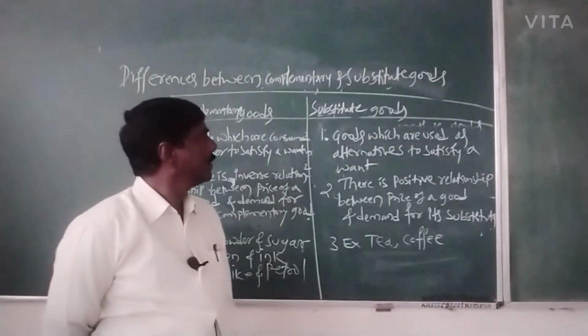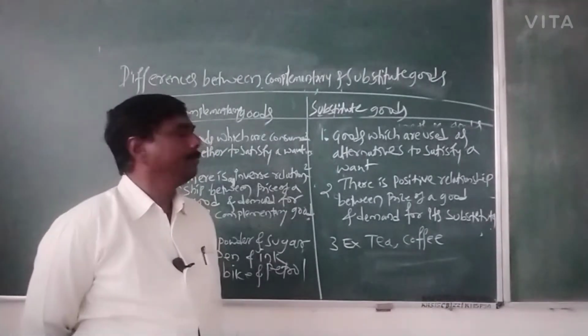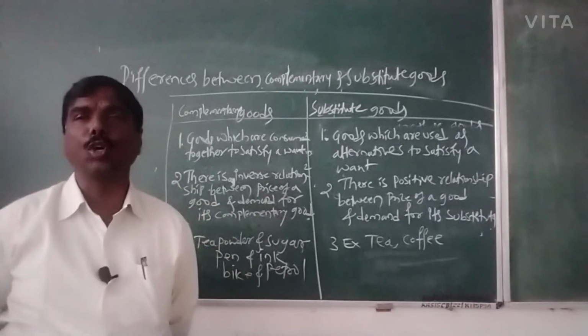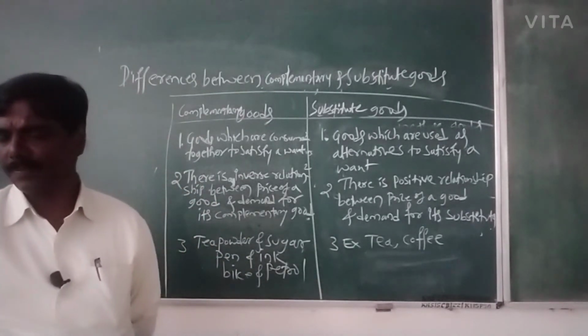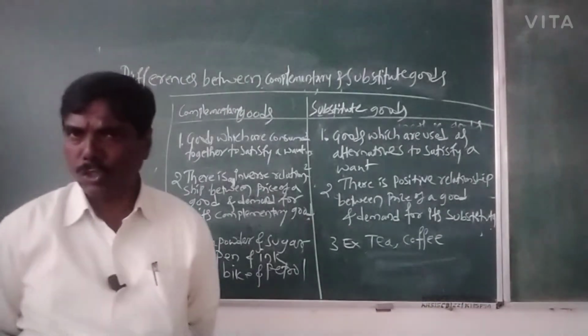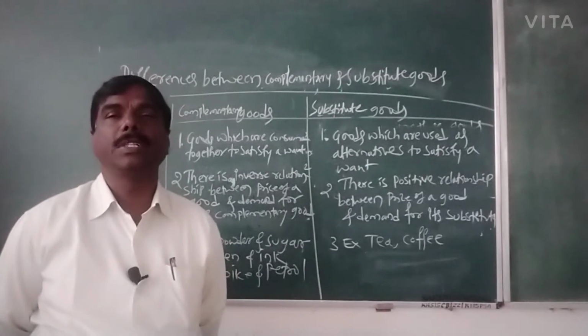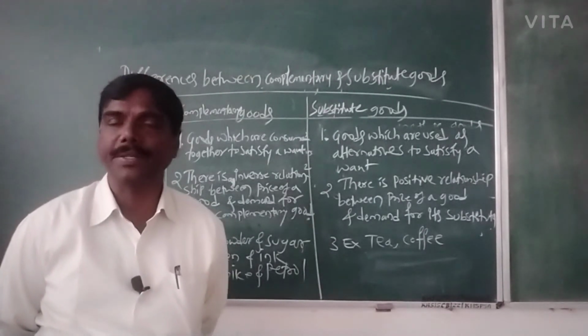Because here the consumer may consume one commodity to satisfy his want. He cannot consume both tea and coffee to satisfy his want.